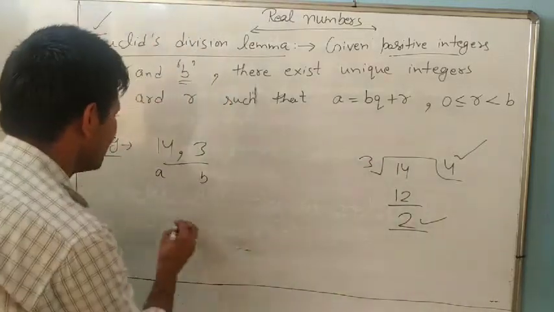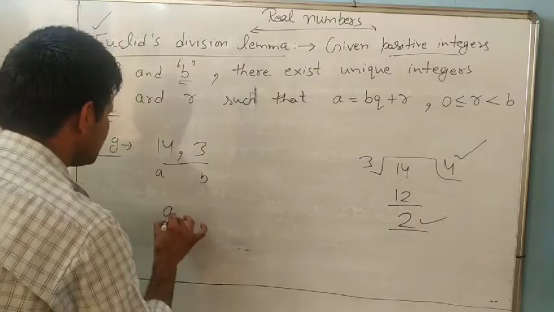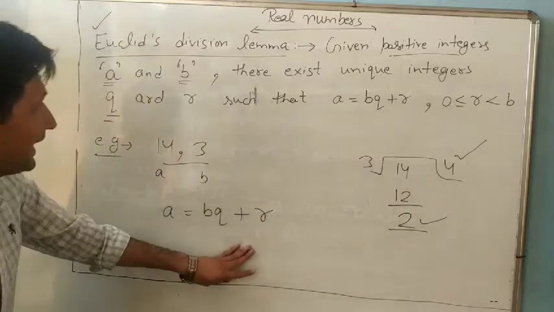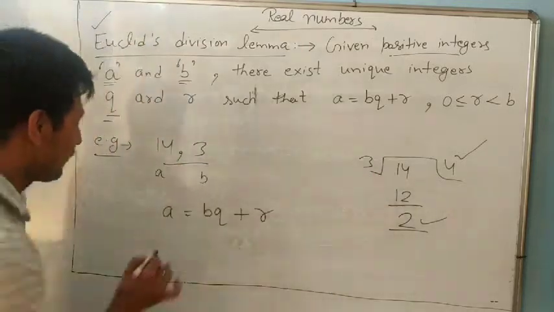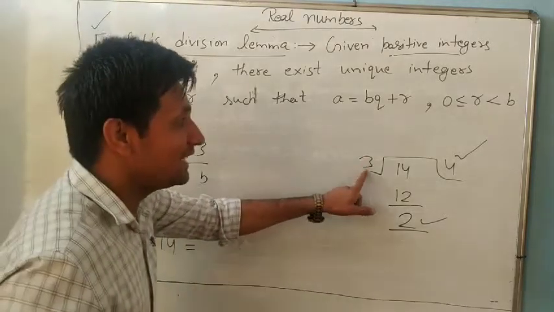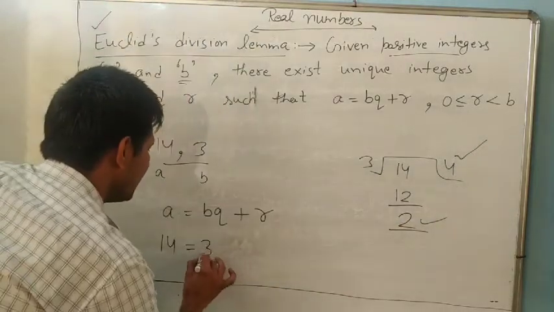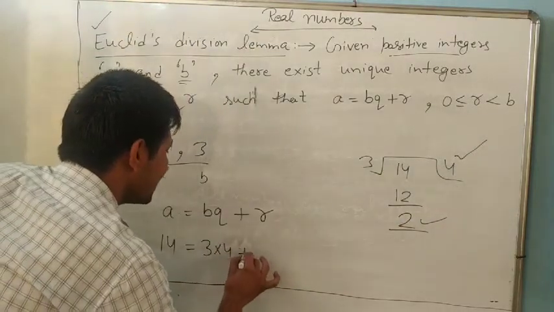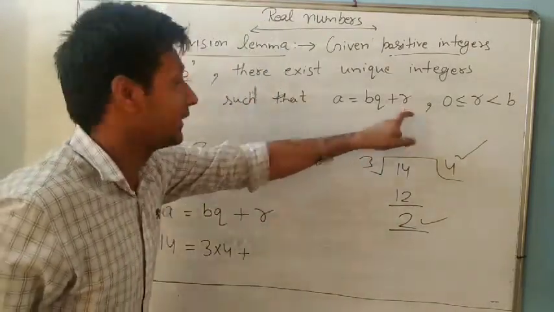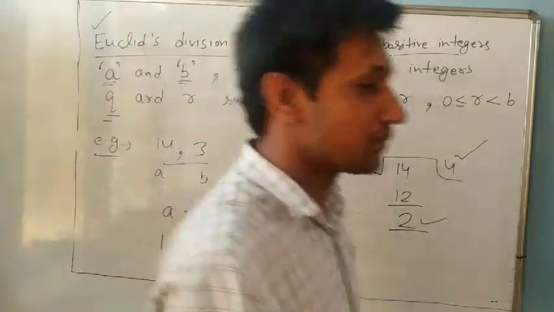So what can we write? Look, A equals BQ plus R. So A is how much? A is 14. Can you write 14 like this? Divisor multiplied by quotient, 3 into 4, plus remainder R. R means remainder.